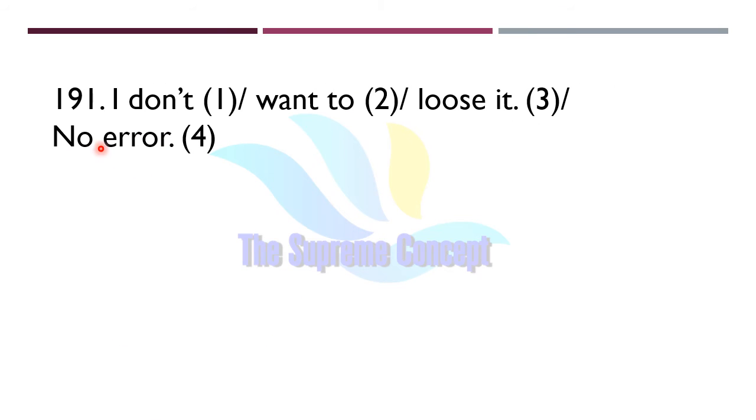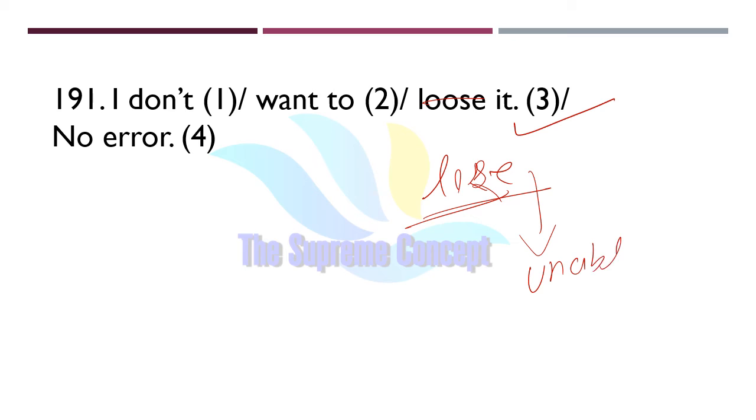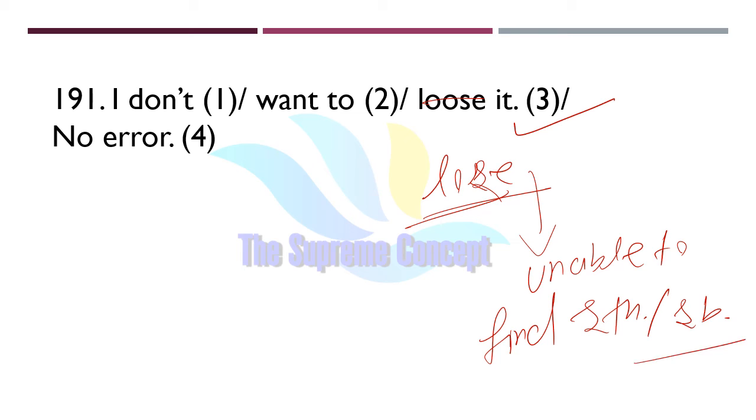Question number 191. I don't want to lose it. Now figure out where exactly the error lies in the sentence. Yes, absolutely, error lies in part number 3. So instead of this lose, we will use lose, L-O-S-E. It means to be unable to find something or somebody, it is lose.